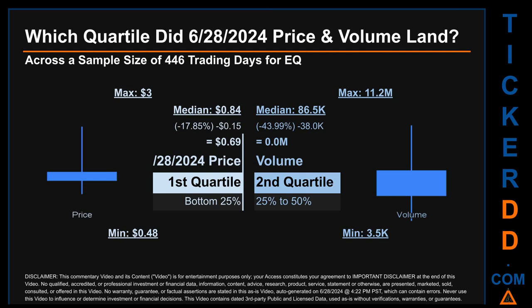Quartiles tell us about the spread of a data set by breaking that data set into quarters, just like how the median breaks the set into half. Descriptively, EQ has a median price of 84 cents. Therefore, June 28, 2024 price was lower from that middle marker by 17.85%. The day's volume of 0 million was less than the median by 43.99%.